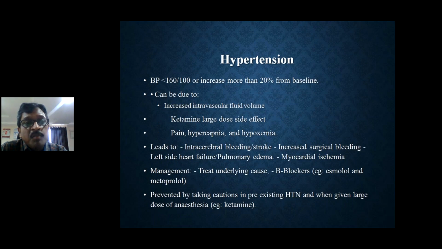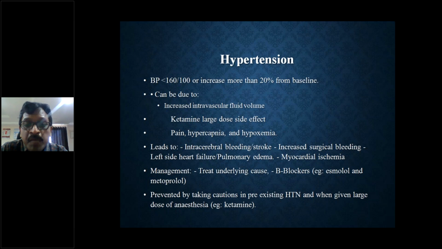So what is hypertension? BP more than 160 by 100 or an increase of more than 20% from the baseline. It can be due to increased intravascular fluid volume. If we use the induction agent ketamine hydrochloride in large doses, then also it can cause hypertension. Because of pain, hypercapnia, and hypoxemia, there may be hypertension.